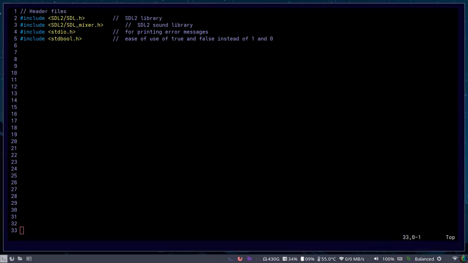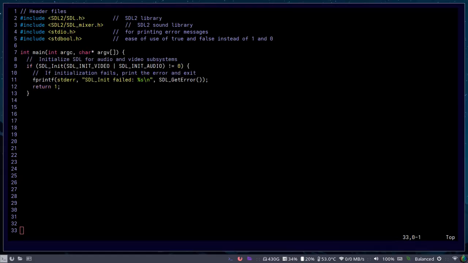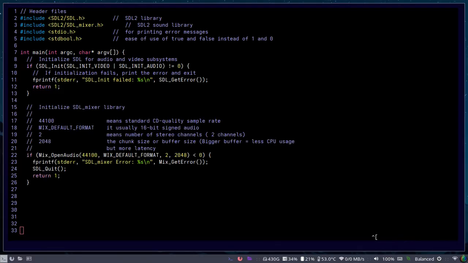Like the SDL2 library, the SDL2 mixer library, and stdio and stdbool. Next, we initialize SDL for the audio and video subsystems. Then if it fails, we're going to print out the error message and exit the program. So here we have initialized the SDL_mixer library.